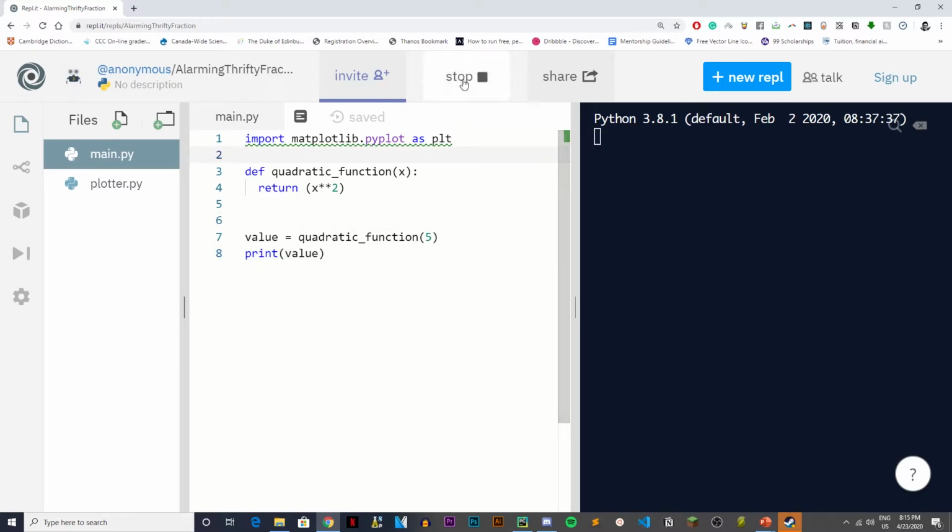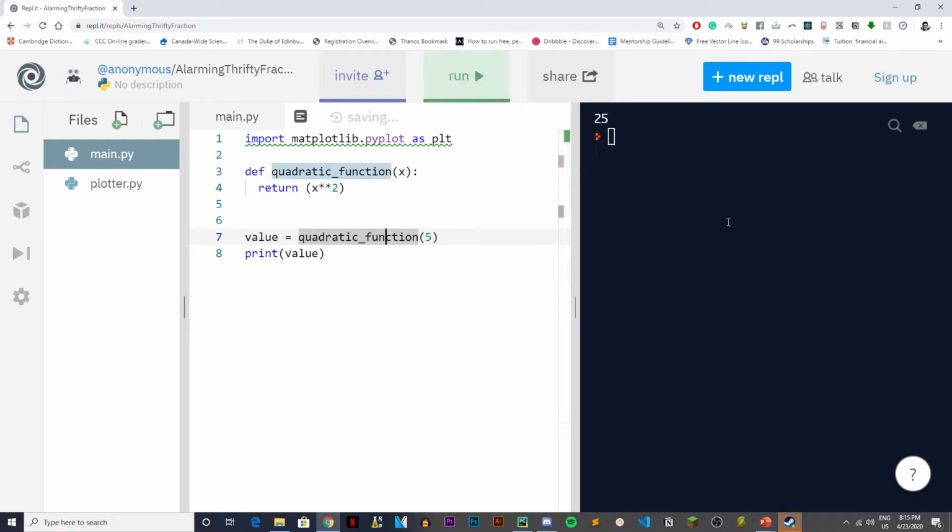So let's run this, and this should return 25. Okay, all right. I'll show you guys, if you do this with print, it's going to print out 25, but the value is None, not an error. There's a slight difference between None and an error: it doesn't crash, but it doesn't give you what you want.